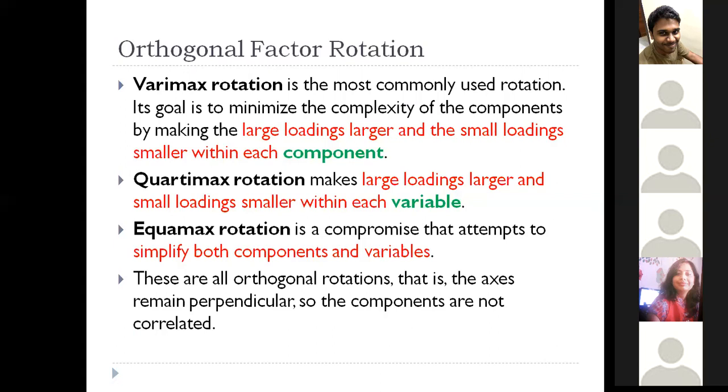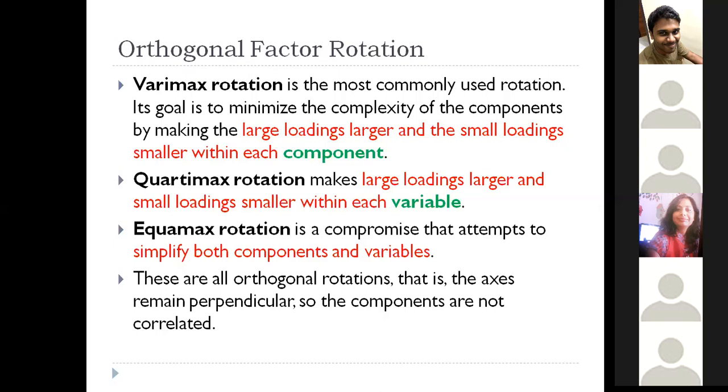For Quartimax rotation, you make the large loadings larger and small loadings smaller for your variables. When you increase the weights for large factor loadings for your components, for your factors, it is called Varimax rotation. Whereas when you do it for your variables, it is called Quartimax rotation. But when you attempt to simplify both your components and variables, it is called Equimax rotation. Usually Varimax rotation is the widely used orthogonal factor model.